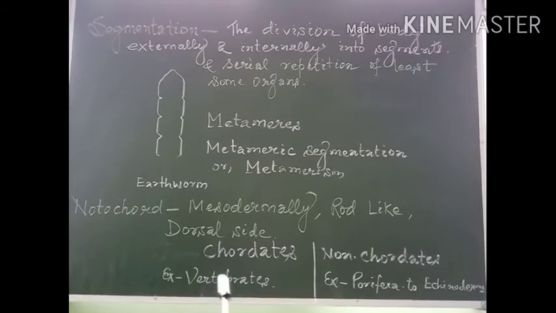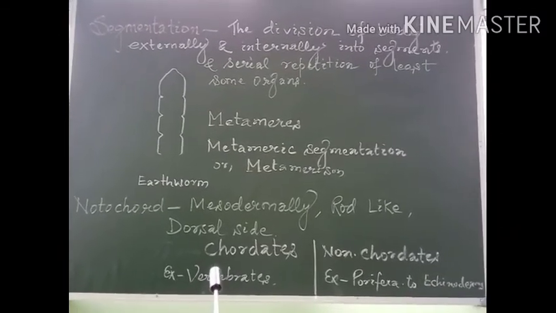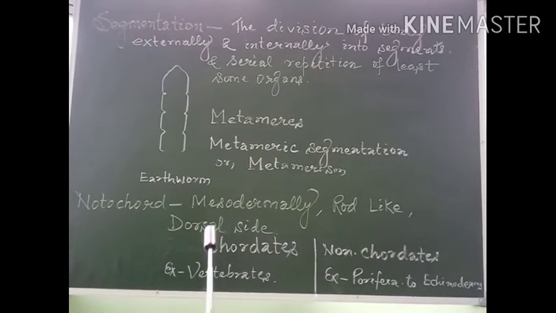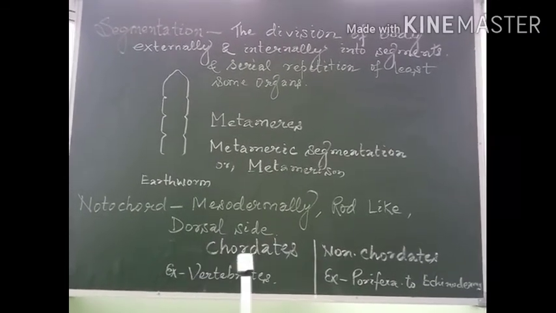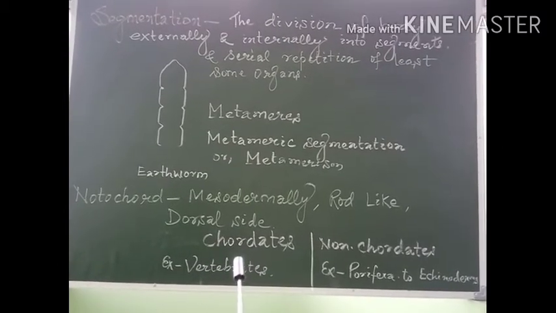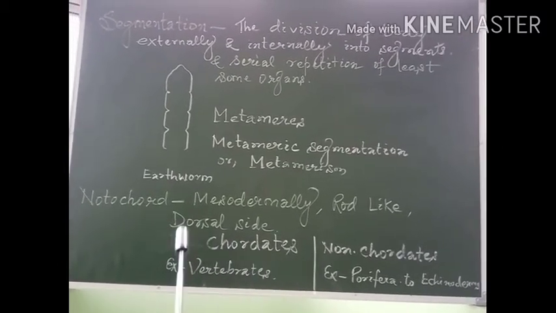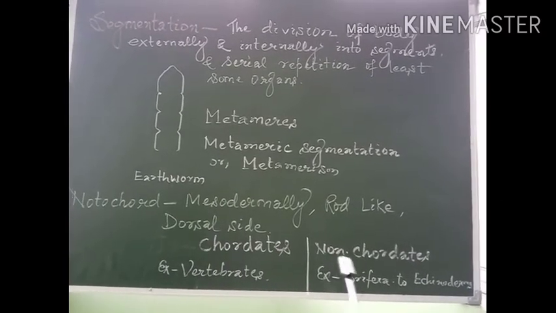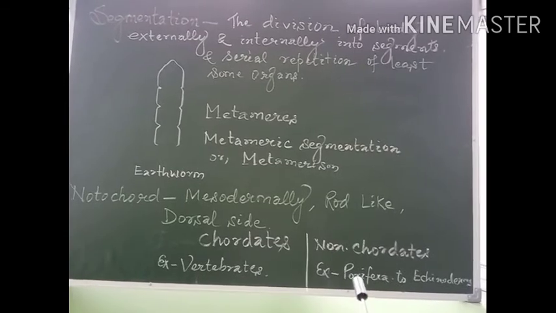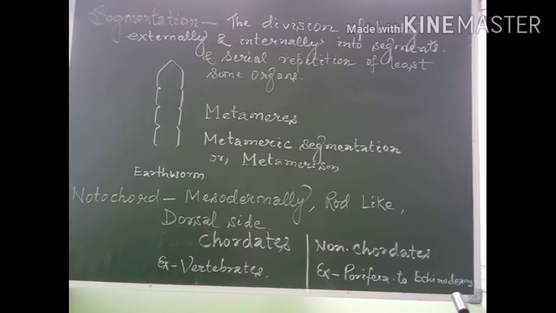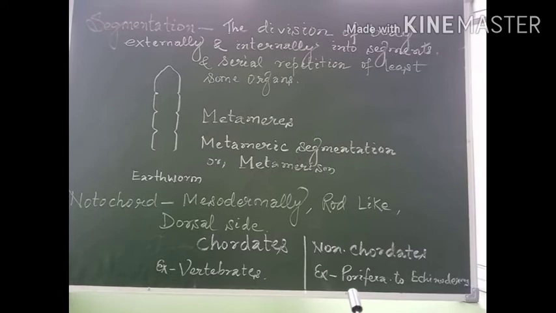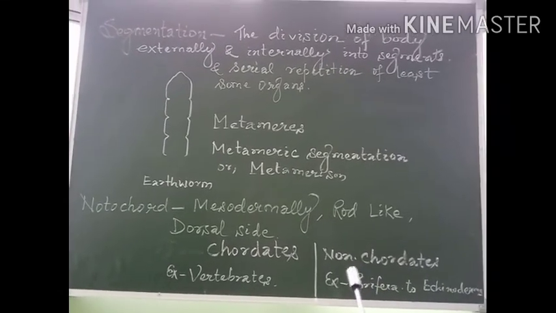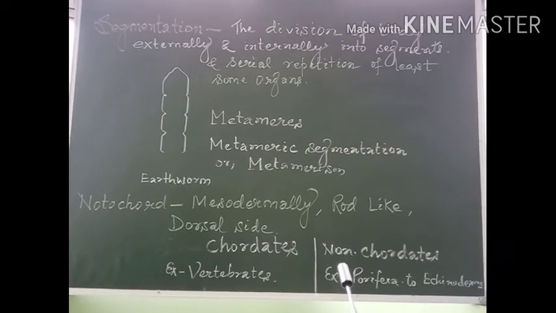In all these groups of animals, we may observe the presence of notochord, which is a rod-like structure present on the dorsal side, and this group of animals is known as chordates, whereas the group of animals in which this notochord-like structure is not present are called non-chordates. For example, the members from Porifera to the echinoderms do not show the presence of notochord. So they are called non-chordates.